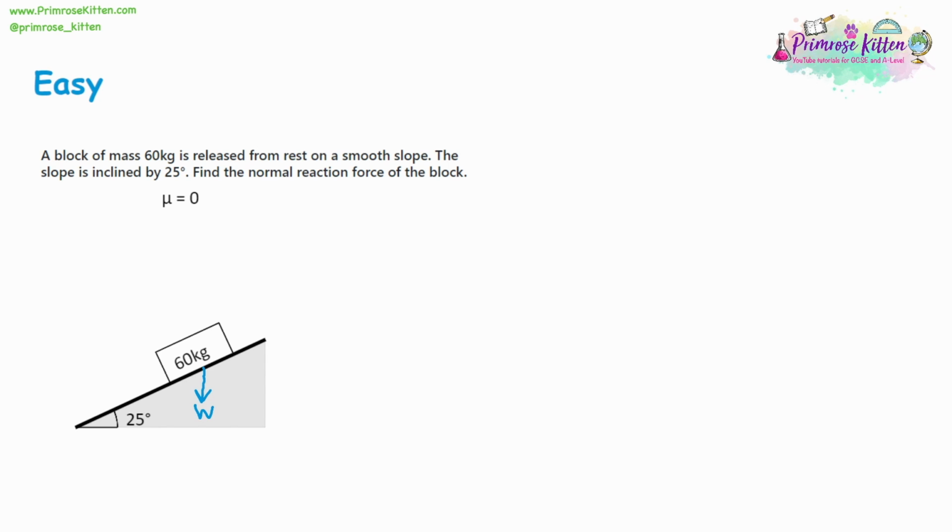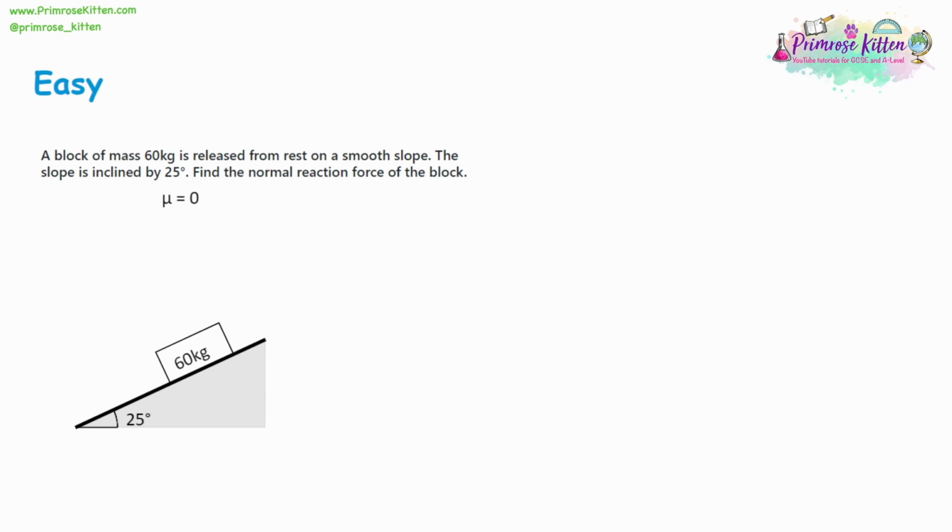So what's going to happen is that you're going to have the block attempting to go down the slope, which we can label force F. And then we're going to have the reaction to the actual friction as well, which we're going to call R. So to work these out, we went through kind of how we get these in the last question, but now let's just simplify it to the maths that you'll actually be doing.